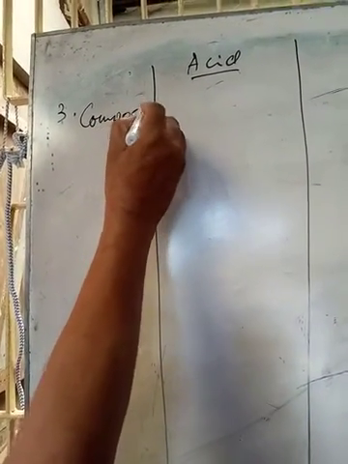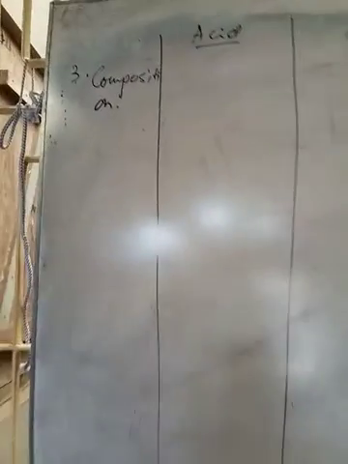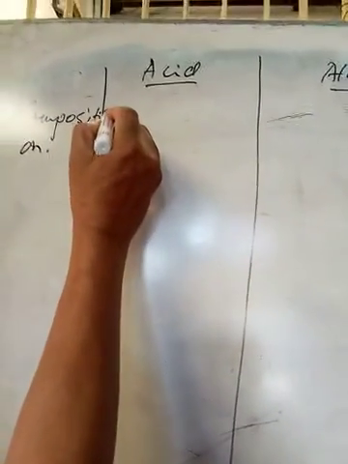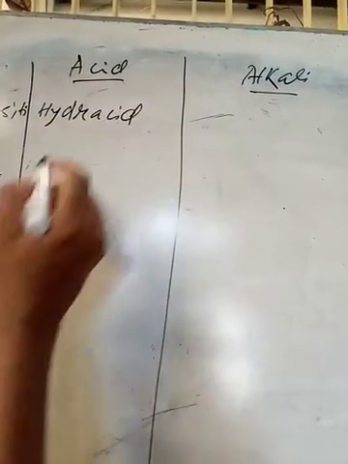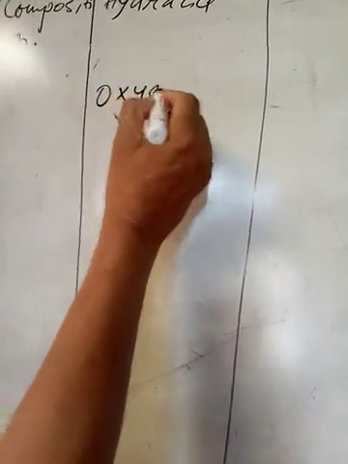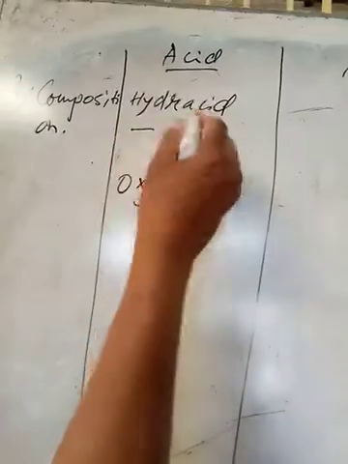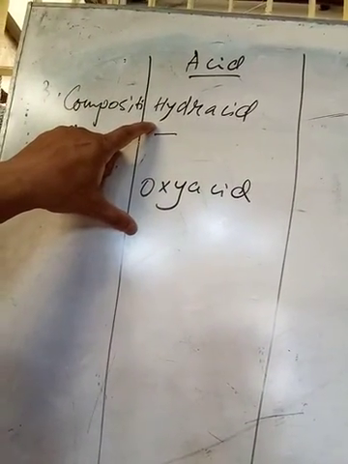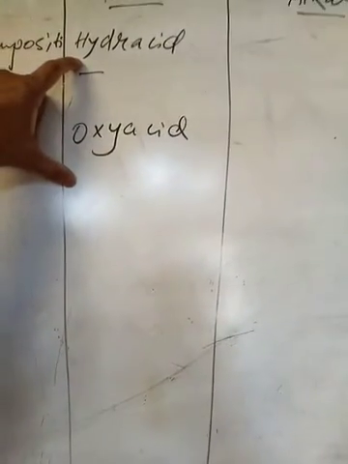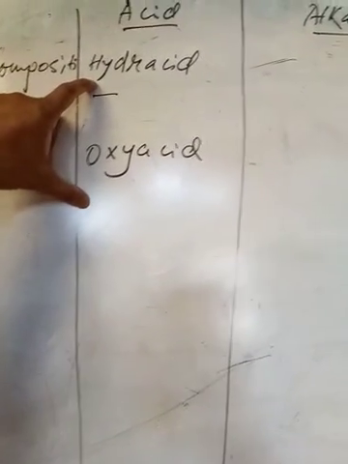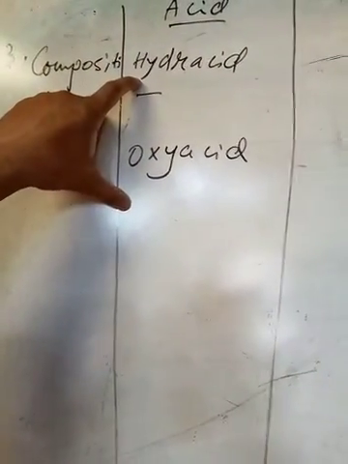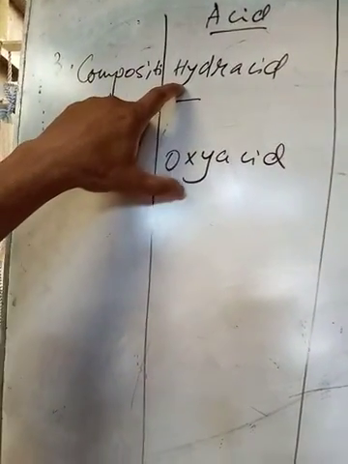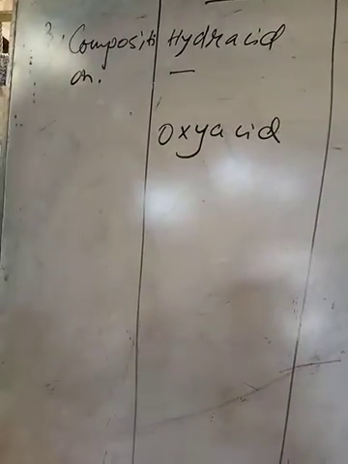On the basis of composition, acids may be classified as hydracid and oxyacid. Hydracids are those acids which have hydrogen atom and other non-metal like nitrogen, chlorine, sulfur, etc., except oxygen. That means hydracid does not contain oxygen.